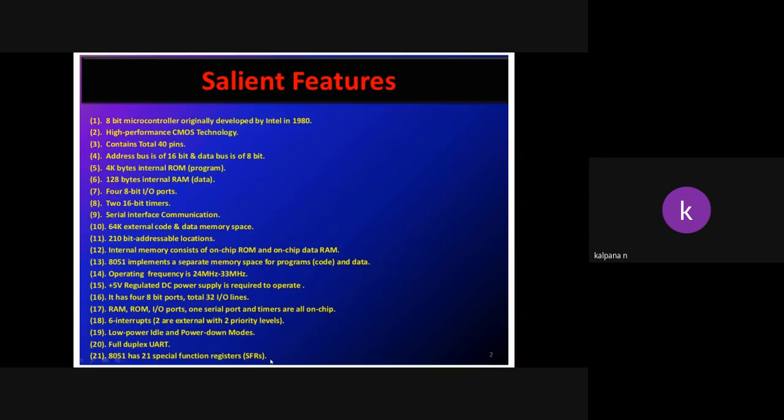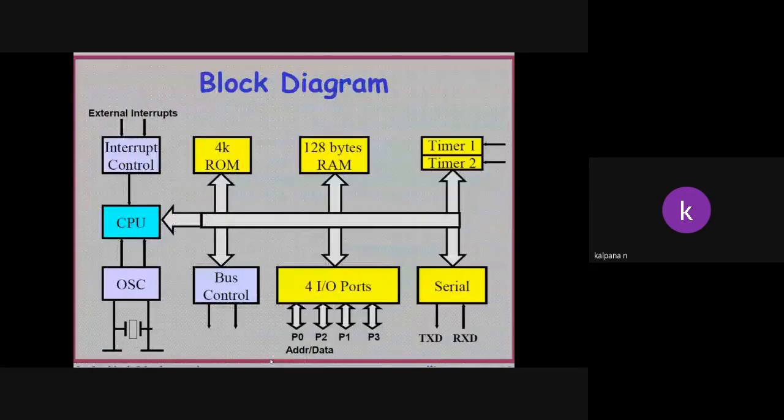How many registers does the processor have? 14. But here the 8051 has 21 special function registers. So all these are the features of the 8051. Understand? Give response. Yes, ma'am. All these are very important features.